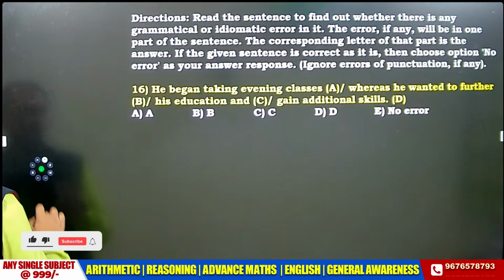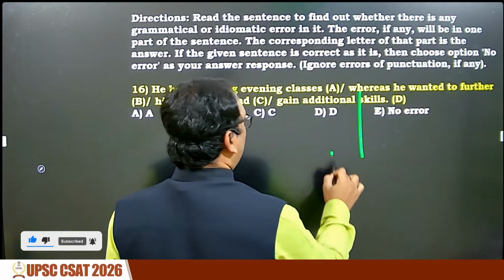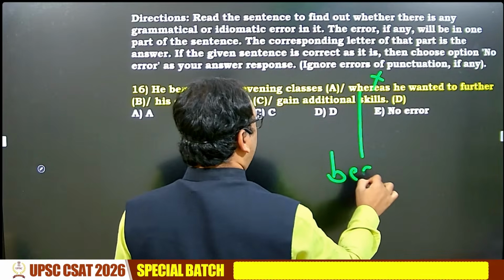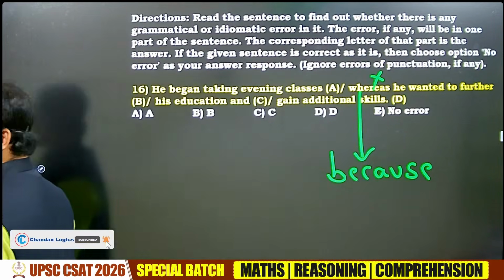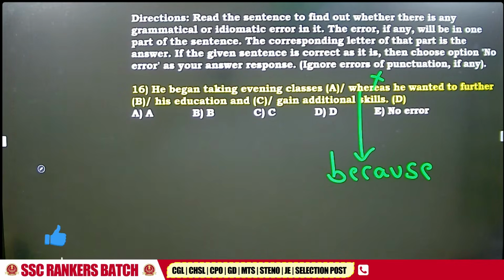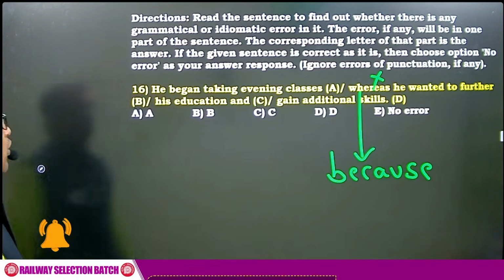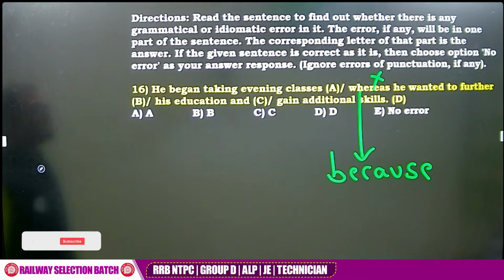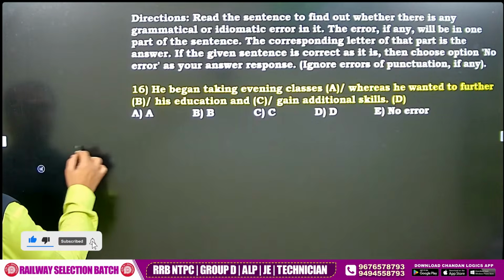Yes, my dear friends. According to the meaning of the sentence, you cannot say whereas. You have to say because. Easy question. He wanted to take extra coaching because he wanted to learn extra. Because is the right word. Simple question. He wanted to take evening classes because he wanted extra qualifications.